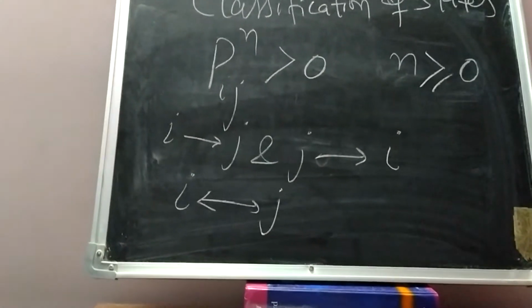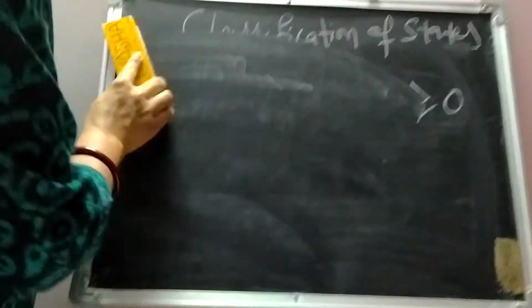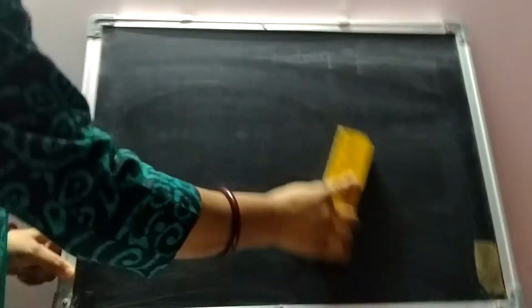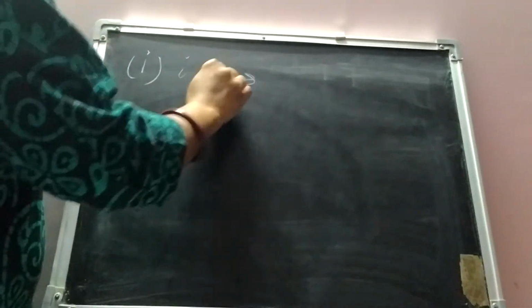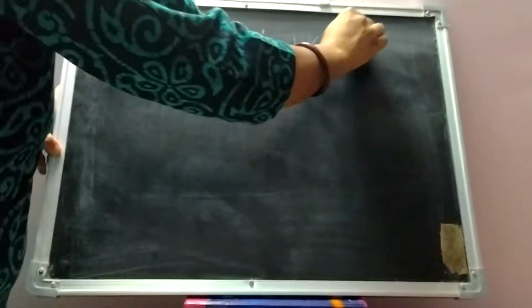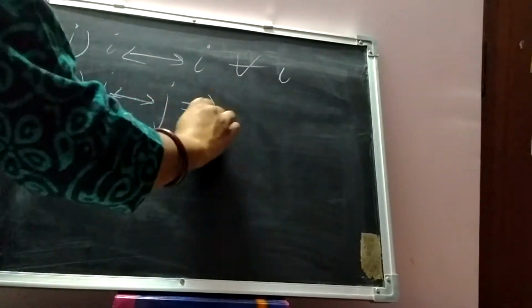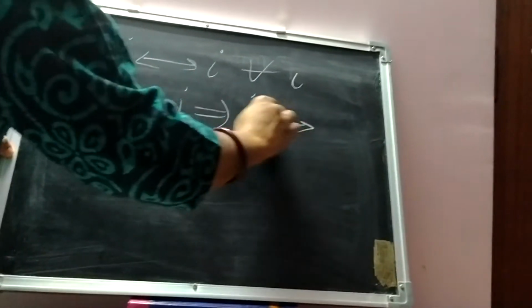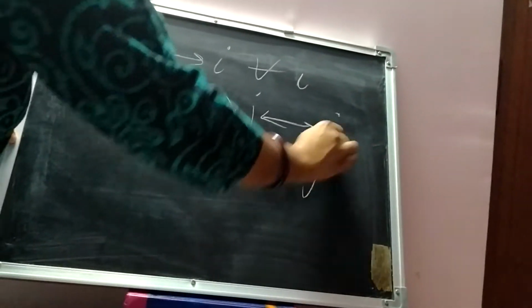So in this regard we have a theorem: the relation communication is an equivalence relation. As we know, for an equivalence relation there are three properties. The first is i communicates with i, the reflexive property, and this is true for all i. The second one is if i communicates with j, then j communicates with i, true for all i, j.